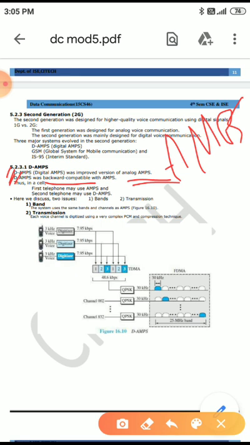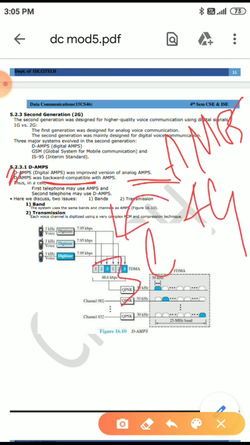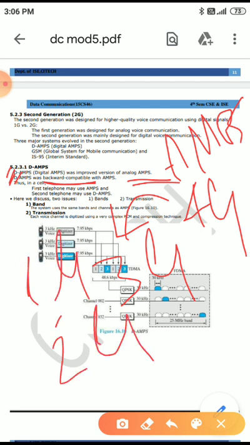In a cell, the first telephone may use AMPS and the second telephone may use DAMPS. Backward compatible is nothing but from 4G mobiles we can call to 3G or 2G or 1G mobiles like this. From higher versions we can call to lower versions, or from lower versions we can call to higher versions. That is backward compatible.